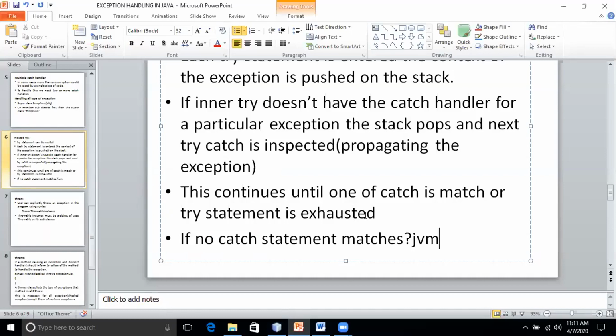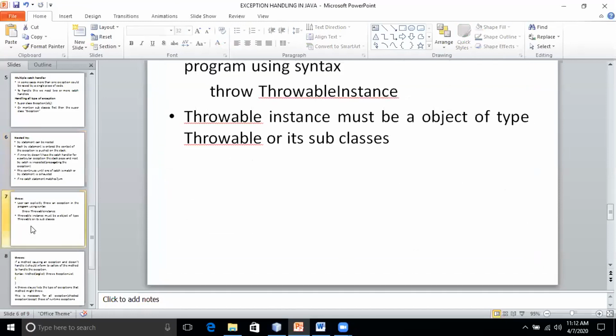Suppose you are an application developer and for certain inputs you have to terminate the program. Then we need to go for the throw keyword.